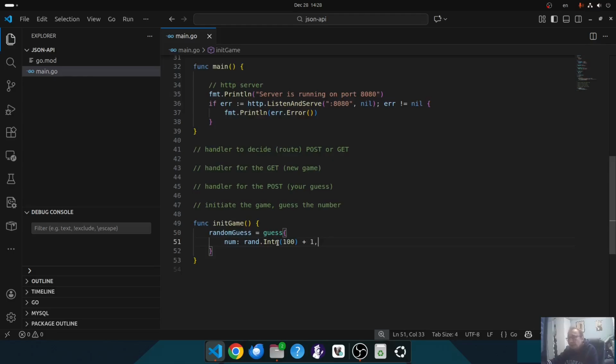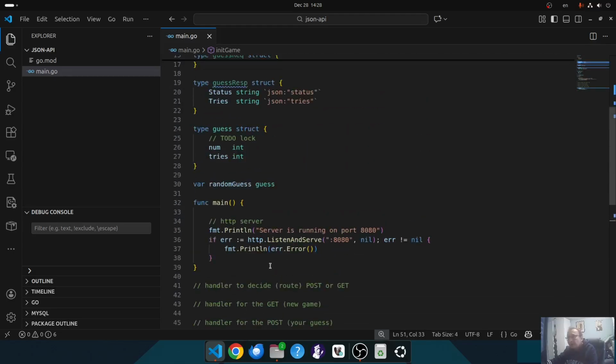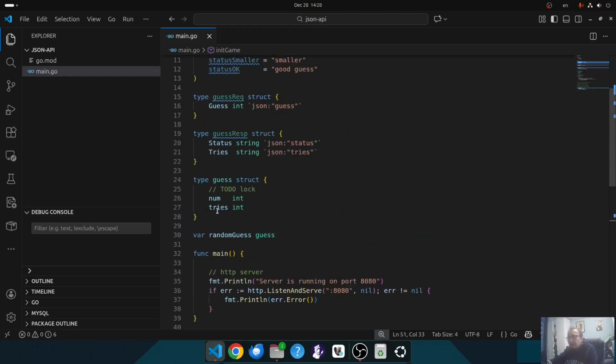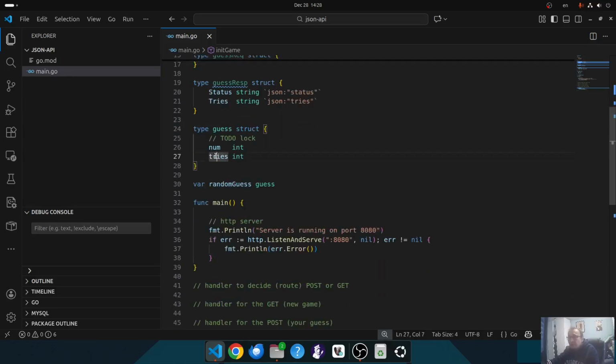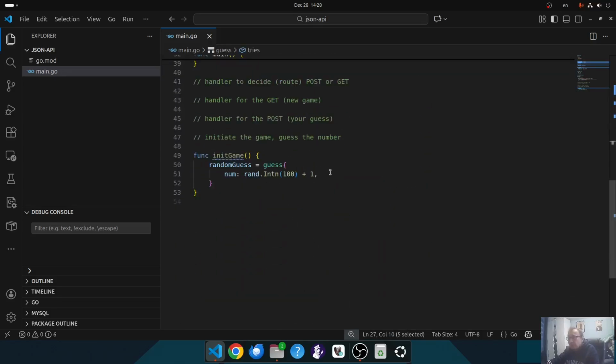And as we know, by default, if I'm not providing the count, the thrice, it will be 0, but I will provide it just for readability, which is 0.